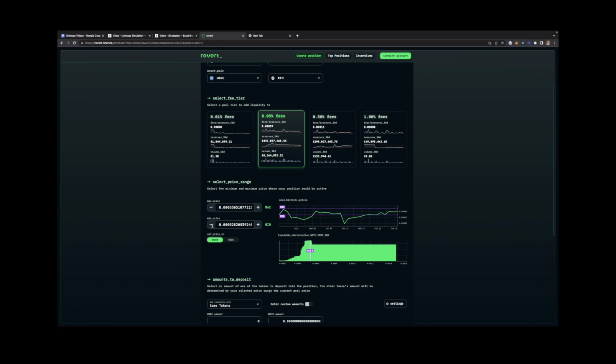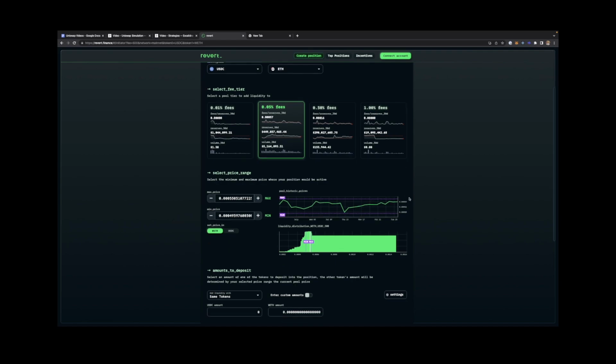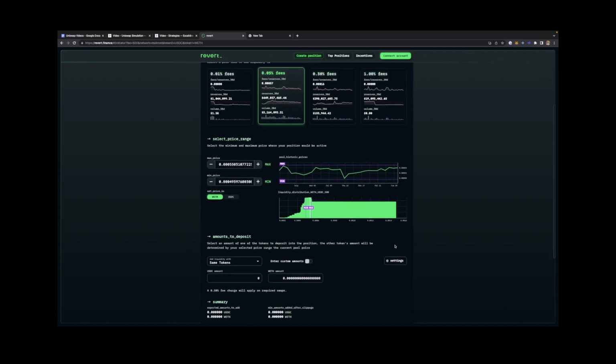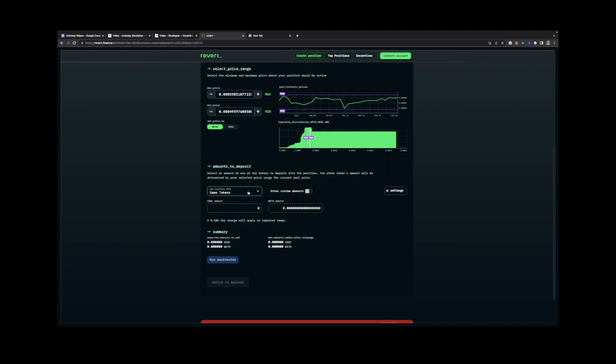Now I'll try to decrease the min price here. And now you can see that, at least based on the past data, we can't ensure the future, but based on the past data, we can now ensure that whatever liquidity we have provided remained 100% in the range, right? So based on these educated guesses, you can see what can be your min and max range, and how much amount you want to deposit.